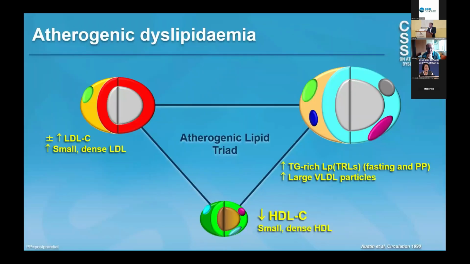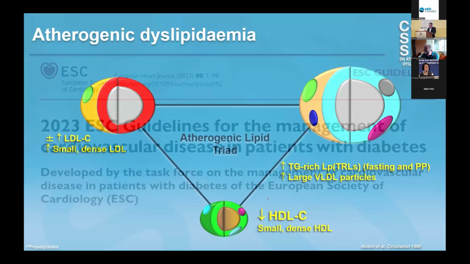Therefore, what do we see in this patient? We see that he has this lipid atherogenic triad of an LDL which is relatively good, 110, but we know that this LDL is from a qualitative point of view abnormal, has small dense LDL particles. He has elevated triglycerides and low levels of HDL cholesterol. This is because of the insulin resistance.